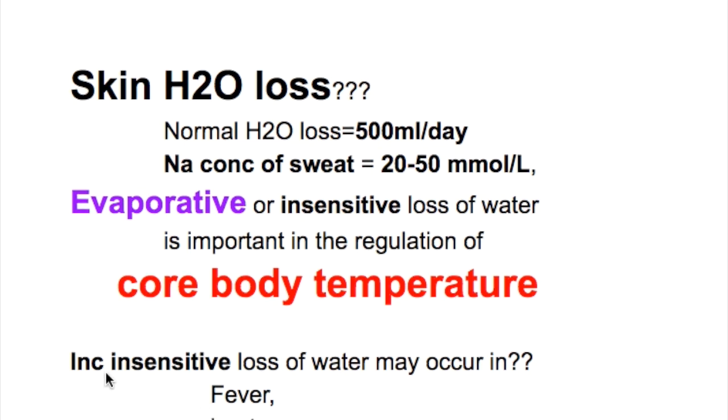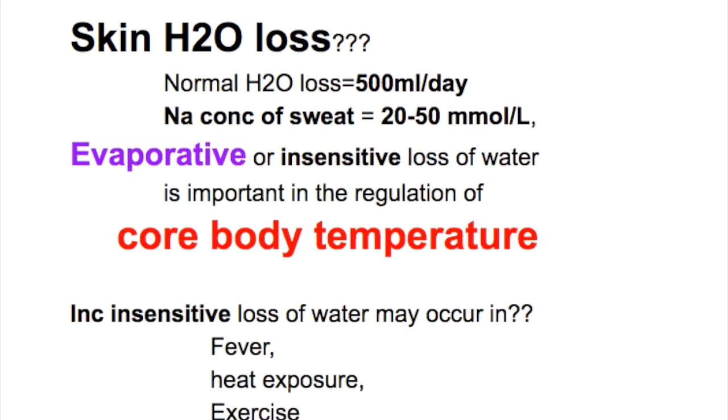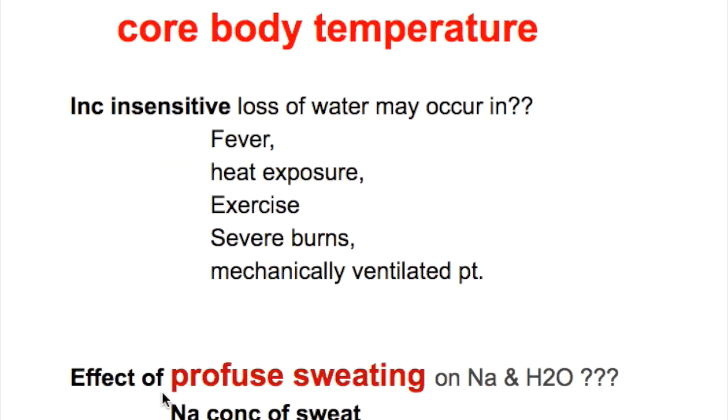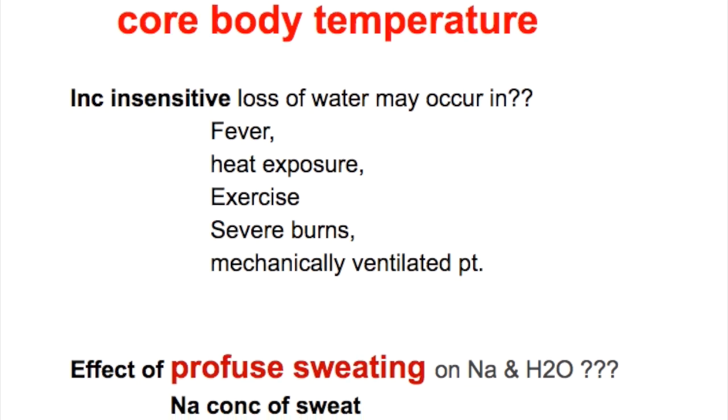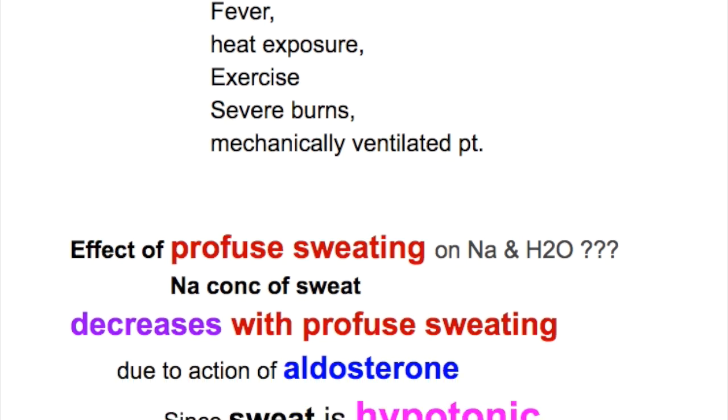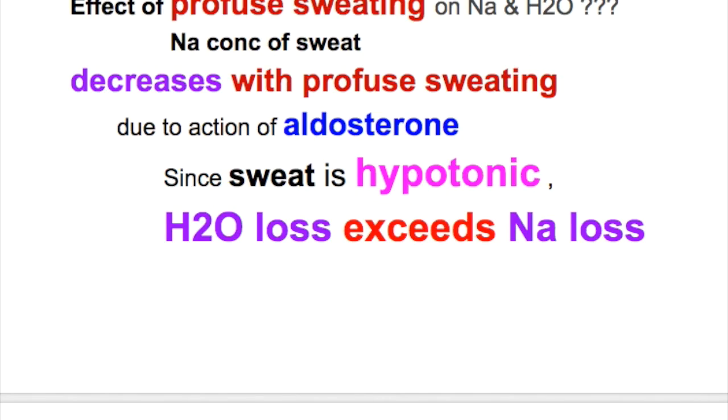What are the conditions in which there is increased insensible loss of water? Fever, heat exposure, exercise, severe burns, and mechanically ventilated patients have excess loss of insensible water. What are the effects of profuse sweating on sodium and water? Sodium content of the sweat decreases with profuse sweating, and this is due to the action of aldosterone. So the sweat becomes hypotonic. Since the sweat is hypotonic, the water loss exceeds the sodium loss and is minimized by thirst.